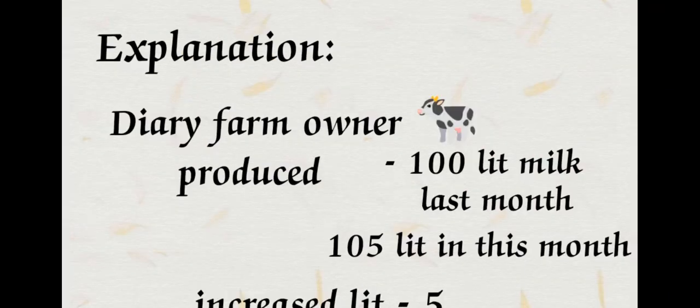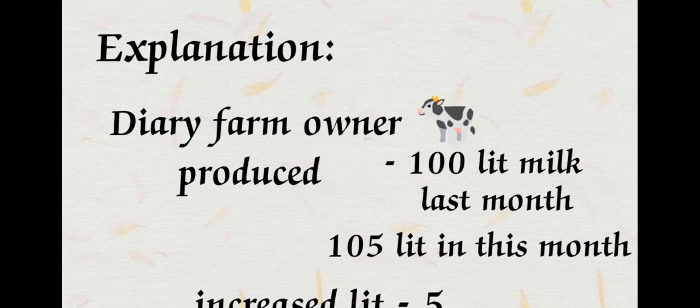the dairy farm owner produced 100 liters of milk in the last month or last year. So that is 100 liters of milk produced. Next, 105 liters of milk was produced this year, or this month.